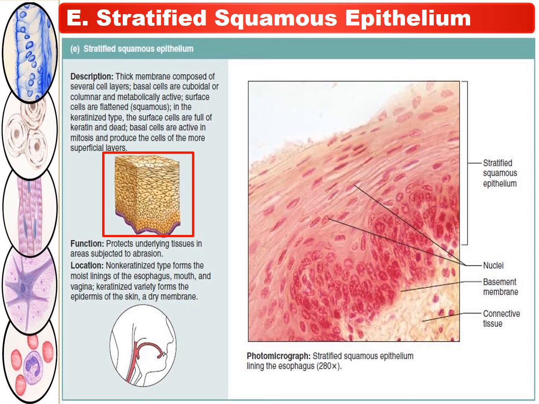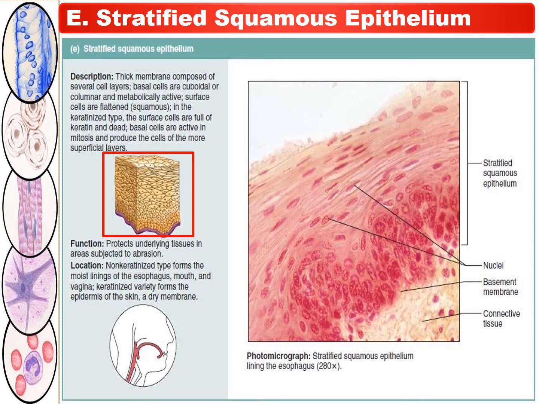And the function subserved by the stratified squamous epithelium is the protection of the underlying tissues in the area subjected to abrasion.